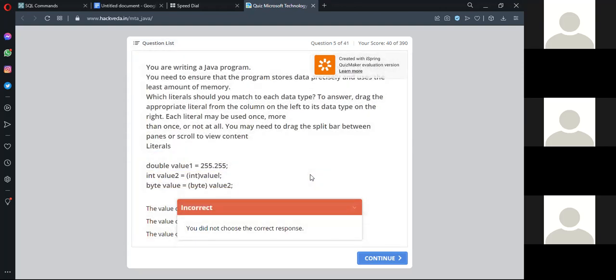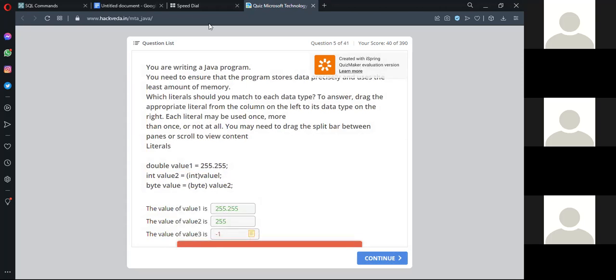You can click on continue. Once you click on continue, you can get it. Now you see here, what will be the value of a value 1. So you have selected this, but you have made a mistake here. Here it is saying byte, and byte means what? Byte means 8-bit, right? So it should be something 8-bit, and bit means what? It is in the form of 0 1. Note down somewhere, byte data type holds value in the form of 0 1. So here the option might be something like 1111. You can see the correct answer.